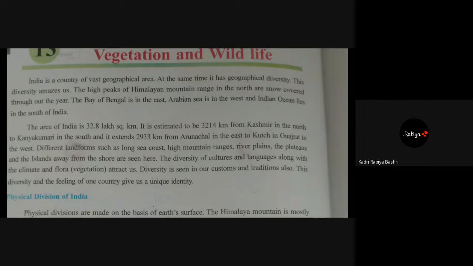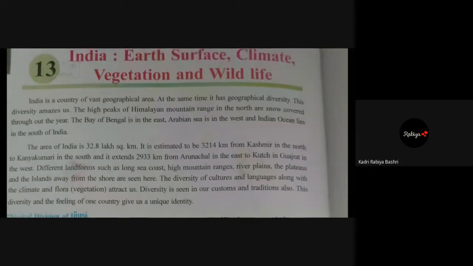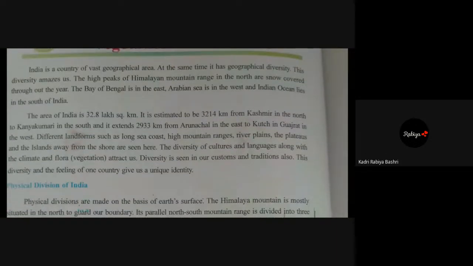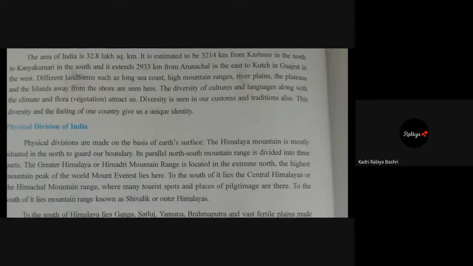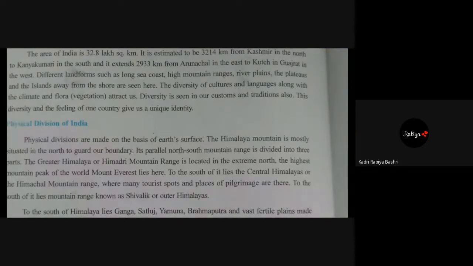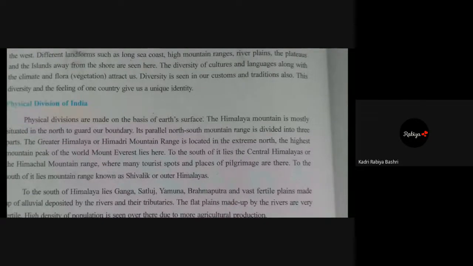So different landforms such as long sea coast, high mountain ranges, river plains, the plateaus, and the islands away from the seashore are seen here. The diversity of cultures and languages, along with the climate and flora and fauna. Flora is the vegetation and fauna is the animal life. That attracts us.